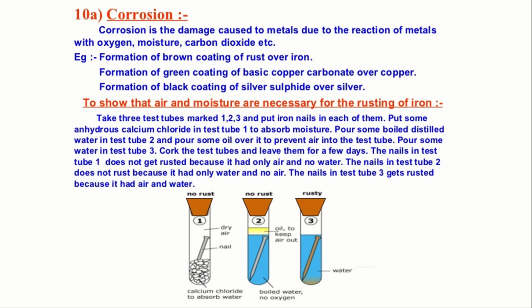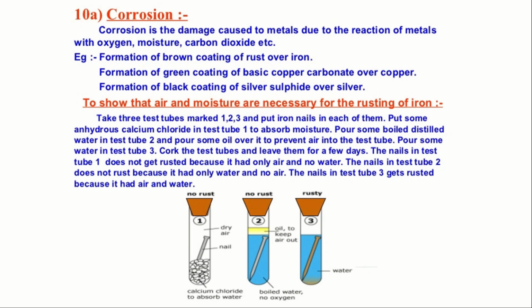To show that air and moisture are necessary for the rusting of iron, an experiment is performed. Take 3 test tubes marked 1, 2 and 3 and put an iron nail in each of them. Put some anhydrous calcium chloride in test tube 1 to absorb moisture. Pour some boiled distilled water in test tube 2 and pour some oil over it to prevent air from entering, and pour some water in test tube 3. Cork the test tubes, that is close them with the cork, and leave them for a few days.